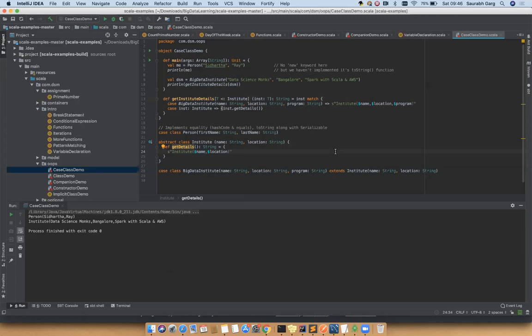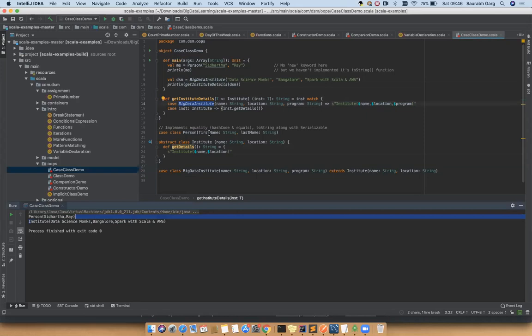So this is what I've defined. This is all about your case class. When you have created a data science institute, and then you are calling the get institute details by passing the DSM object, it is coming inside that. The first case is being matched, so it returns this string, and it is printing that string in here.